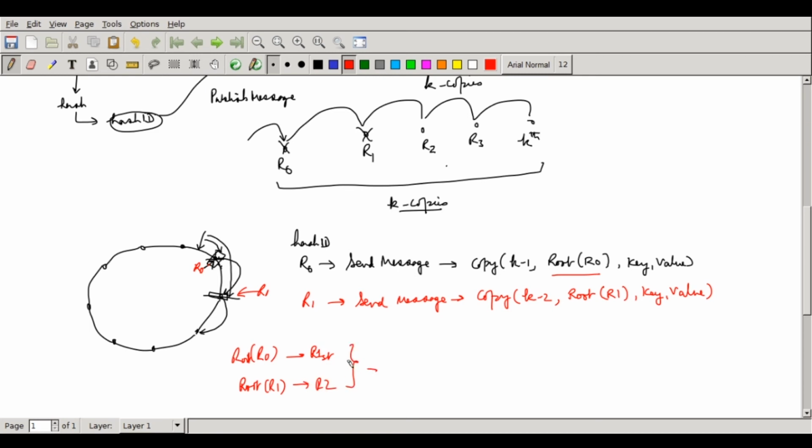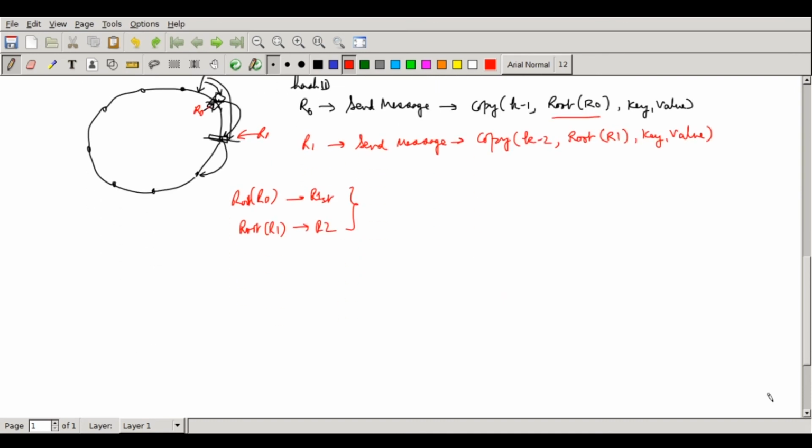This property always exists in a Chord system, so this can be done very easily. This way I can maintain k copies. Now each one of these entries, so you have one entry here, and there will be entries created. Let k be equal to 4 in this case, so there are 4 entries. This guy is the root node. All these nodes will keep on republishing the entry, and whenever they republish, it will always land up at this particular root node.